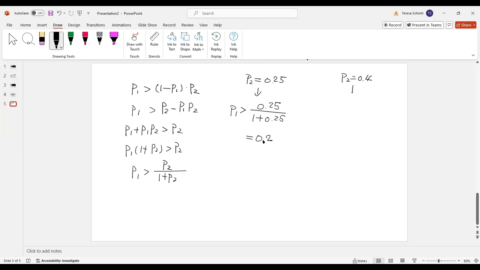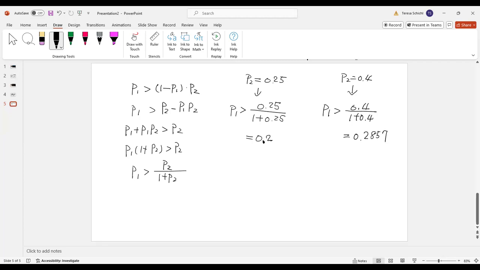The same thing applies for P2. When P2 is equal to 0.4, then P1 has to be greater than 0.4 over 1 plus 0.4. This will be equal to 0.2857.